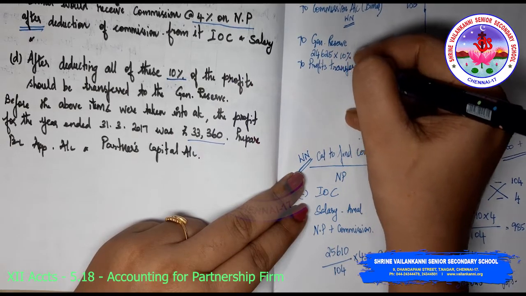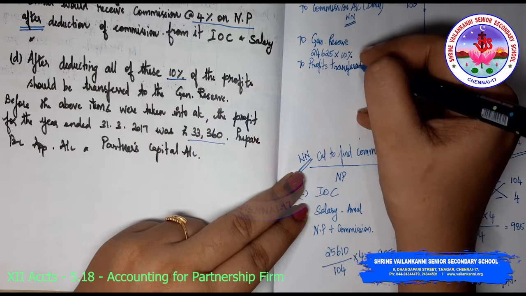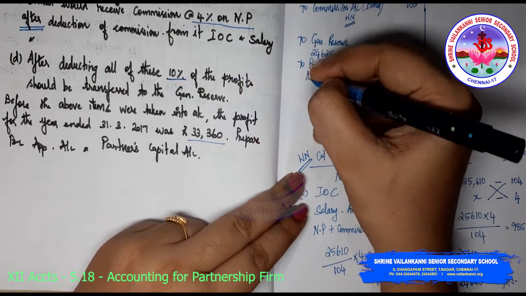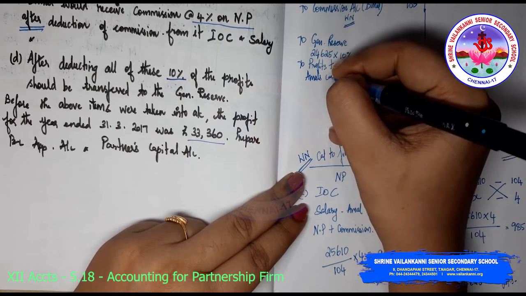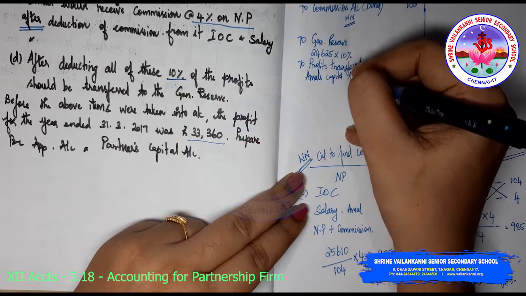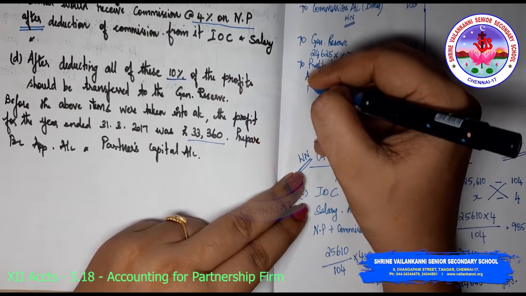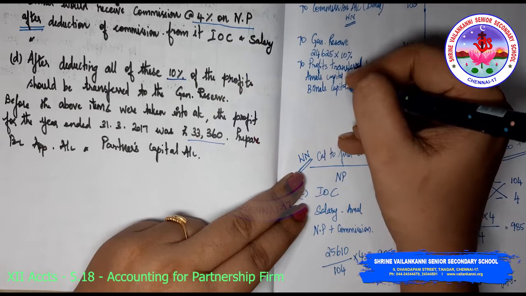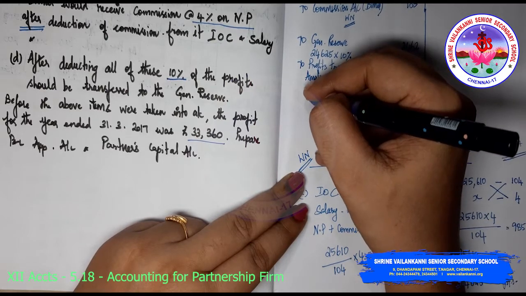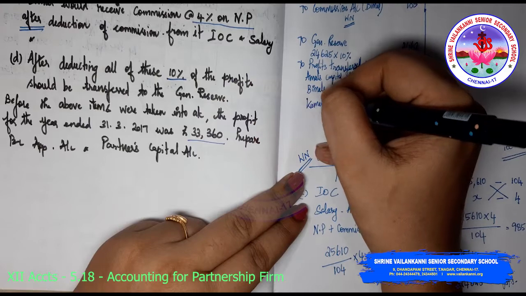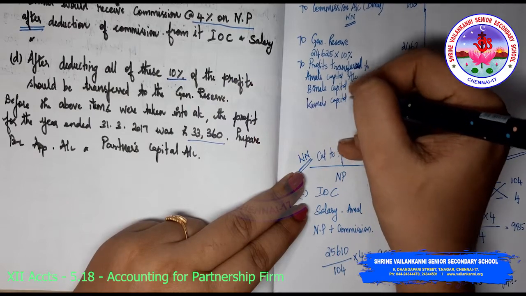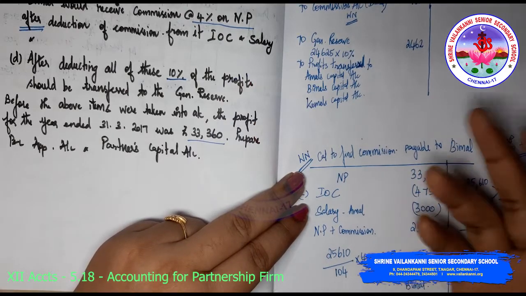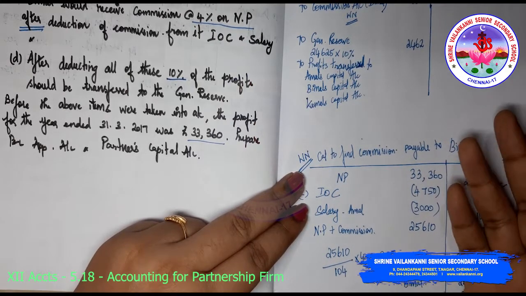Then the profits transferred to Amal's capital account, Bimal's capital account, and Kamal's capital account. Okay, so their profit sharing ratio is not given, which means they have to share it equally.